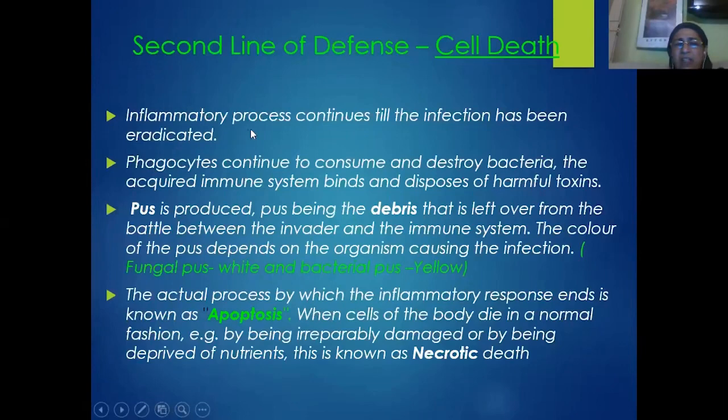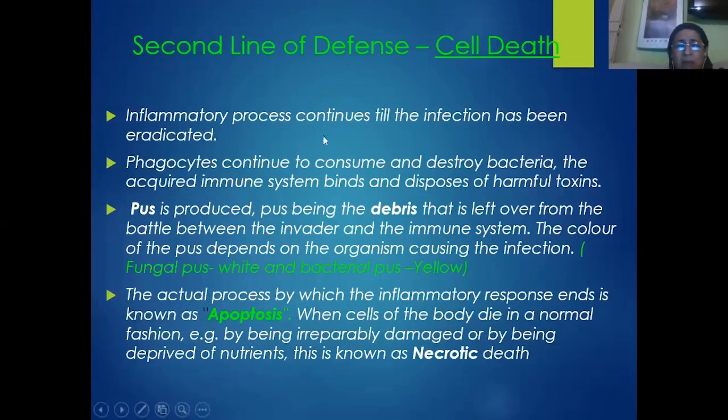So once the infection gets eradicated, then the cells, as I told you, the number of cells may rise from 10,000 to say 1 million or 2 million as per the need of the body. The number of WBC cells is enormous at the time of the healing process.